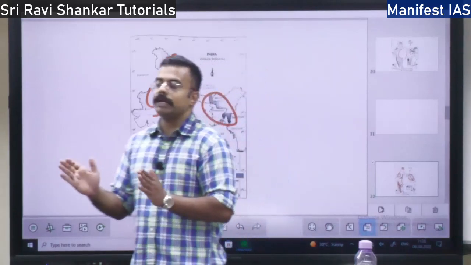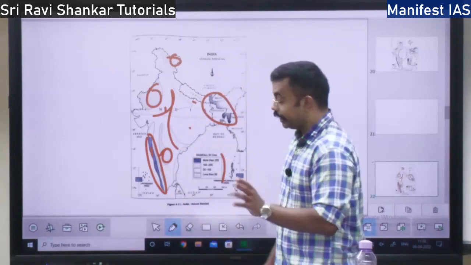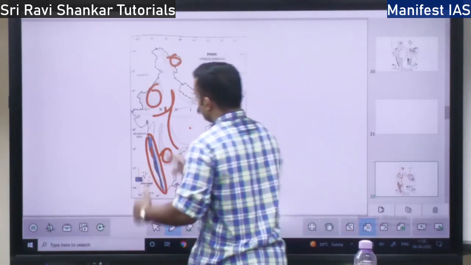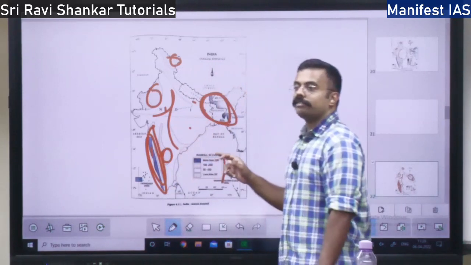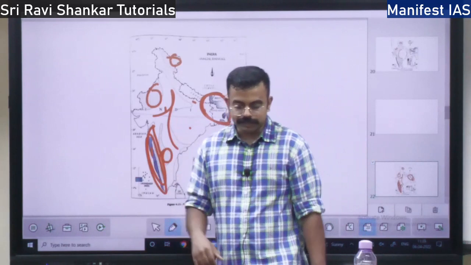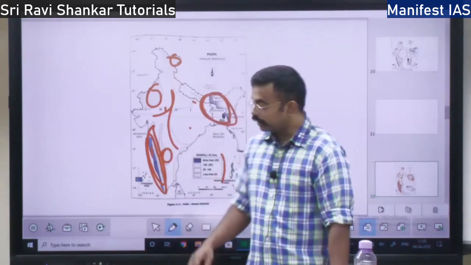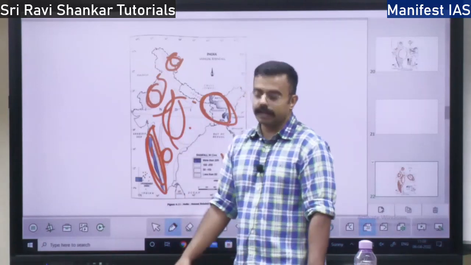In these areas the variability is less than 25%, whereas in certain other areas the rainfall will vary more